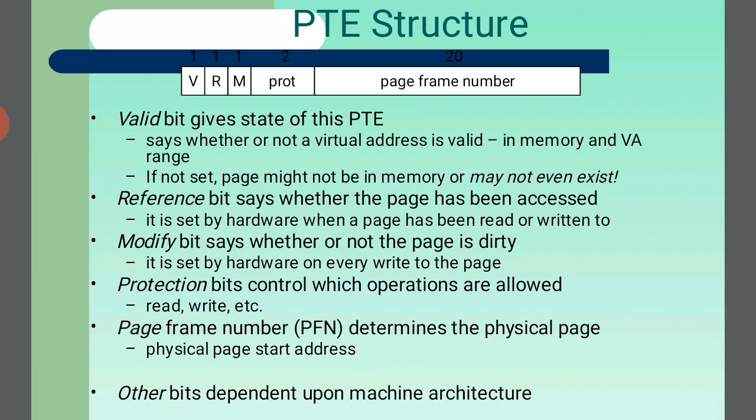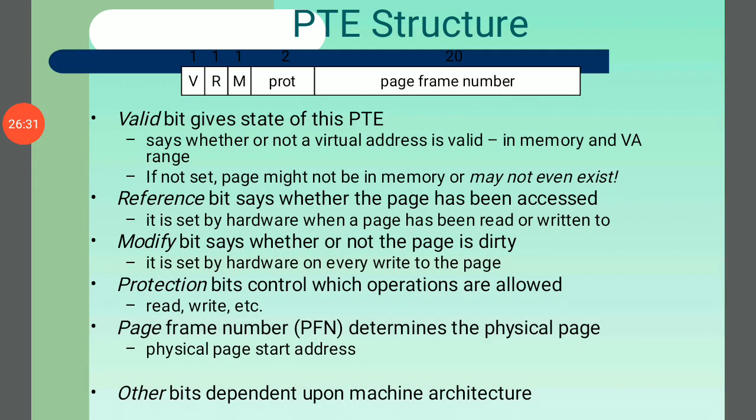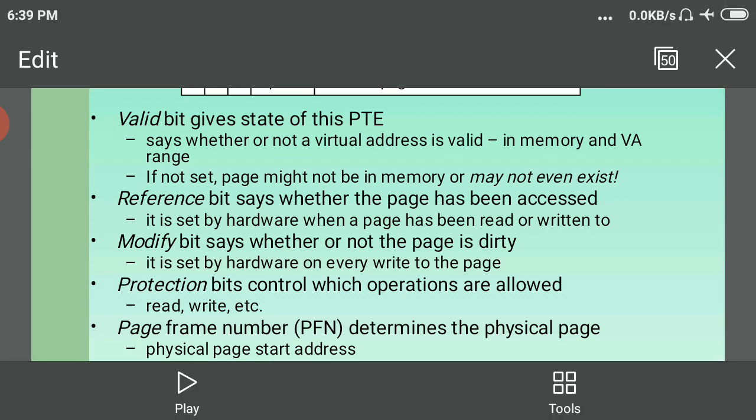The valid bit gives the state of the PTE and says whether or not the virtual address is valid in memory. The reference bit says whether the page has been accessed, and it is set by the hardware when the page has been read or written. The modify bit says whether or not the page has been modified. The protection bits control which operations are allowed.